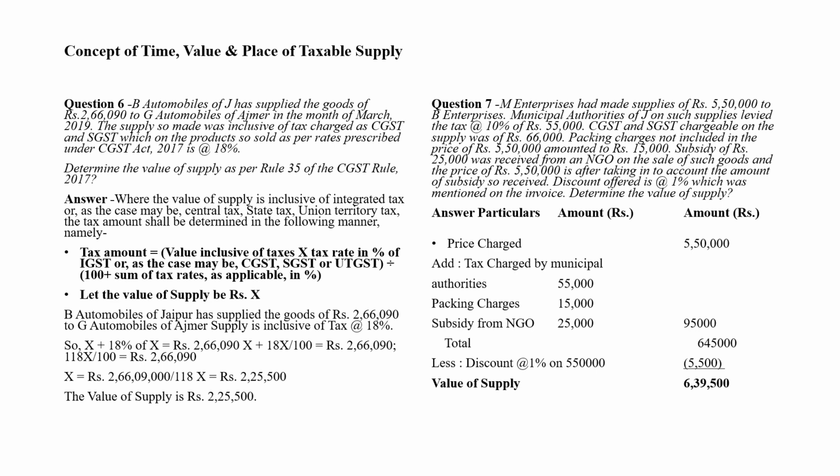So now, very important question. B Automobiles supplied some goods to G Automobiles at a value of 2,66,090 rupees in the month of March, and the rate of GST is 18%. And we have to determine the value of supply as per Rule 35.